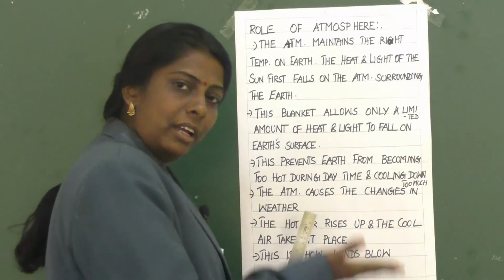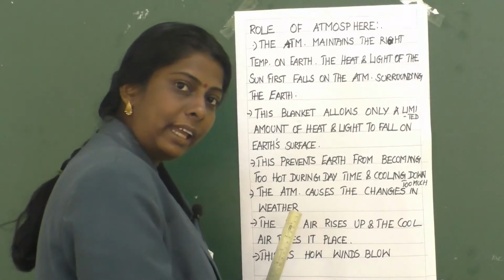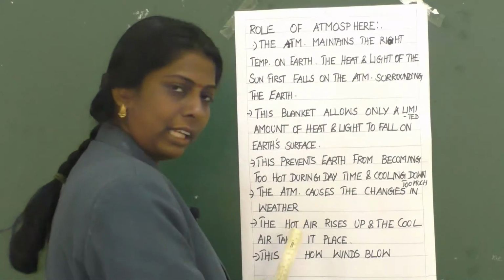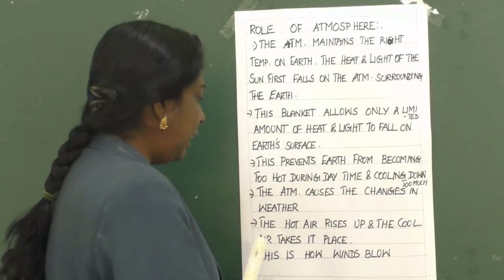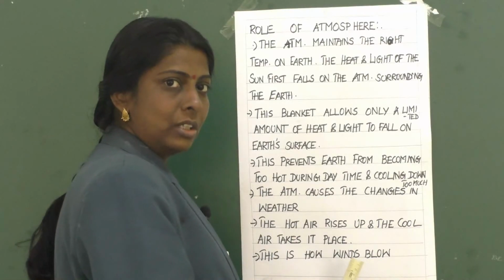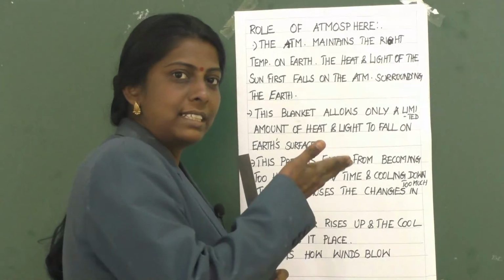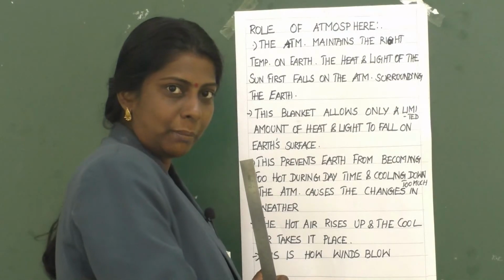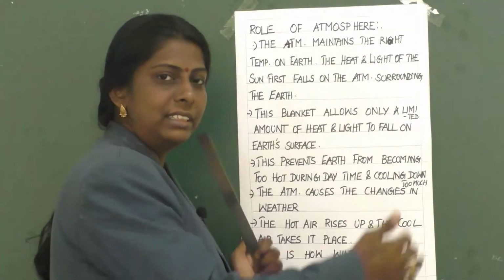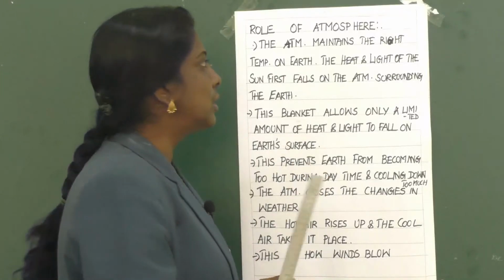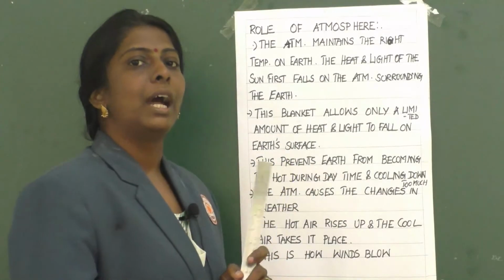The hot air rises up and the cool air occupies the hot air's place. The cool air takes its place. So, this is how the winds blow. Hot air rises up and the cool air takes the hot air's place. Clear, children? So, this is the role of the atmosphere.